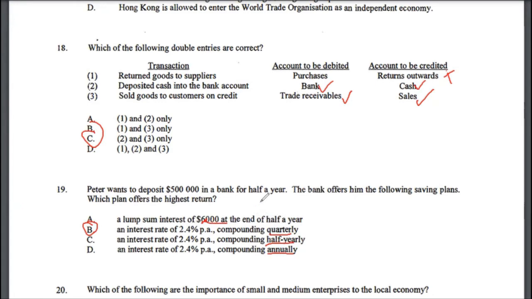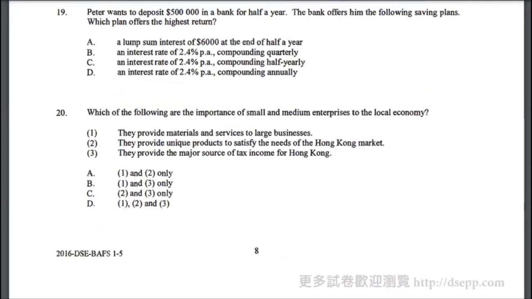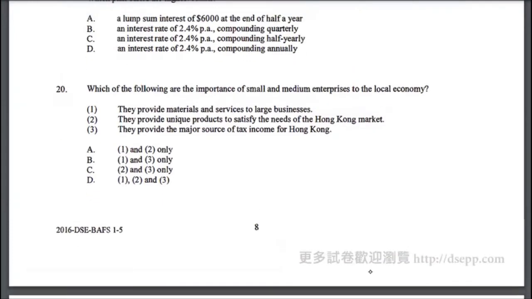So 19B would be the correct answer. Let's look at multiple choice 20. Which of the following are the importance of small and medium enterprises to the local economy?